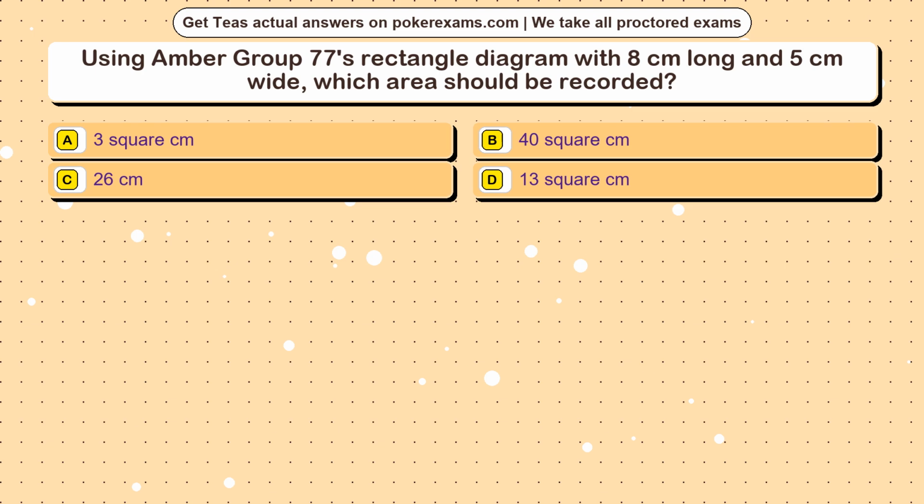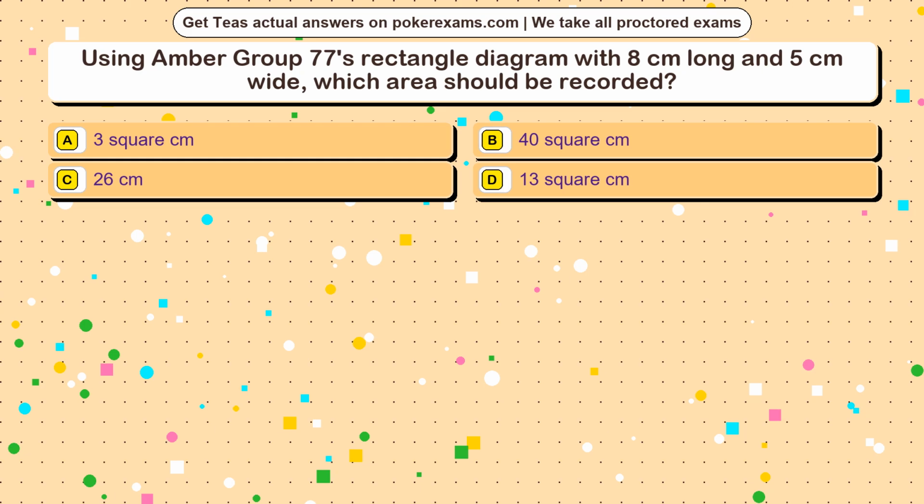Question 10. Using Amber Group 77's rectangle diagram with 8 cm long and 5 cm wide, which area should be recorded? Option A, 3 square cm. Option B, 40 square cm. Option C, 26 cm. Option D, 13 square cm.